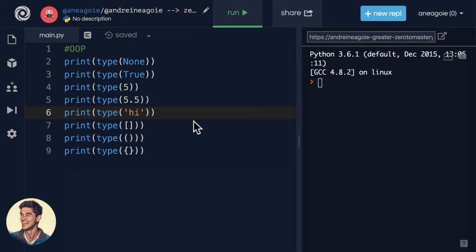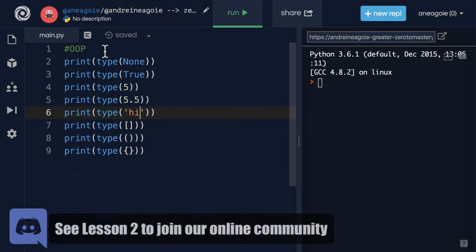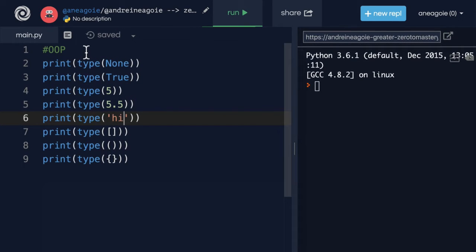Everything in Python is an object. And in the next couple of videos, we're going to talk about this idea of OOP, or Object-Oriented Programming. What it is, what it's useful for, and why it's such an important topic for us to become great developers. Now, when I say everything in Python is an object, what do I mean by this?